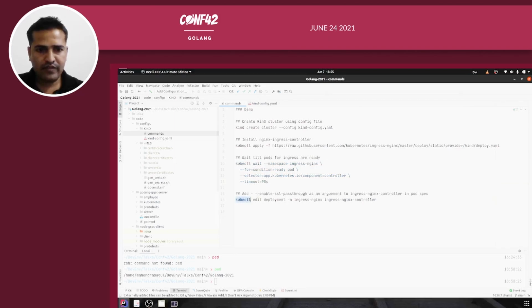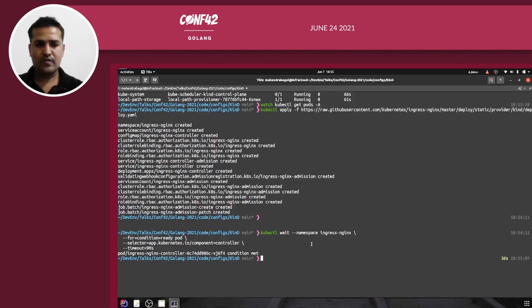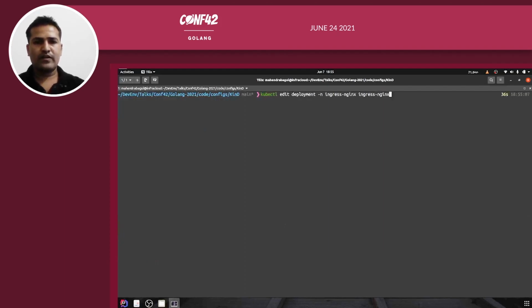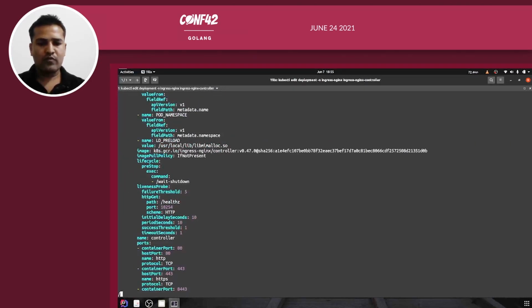file, and here you can see I now need to edit the deployment, which is in the ingress-nginx namespace, and the deployment name is nginx-ingress-nginx-controller, and I need to add this flag. So I will just end this terminal window and edit the deployment here. Okay, moving down.